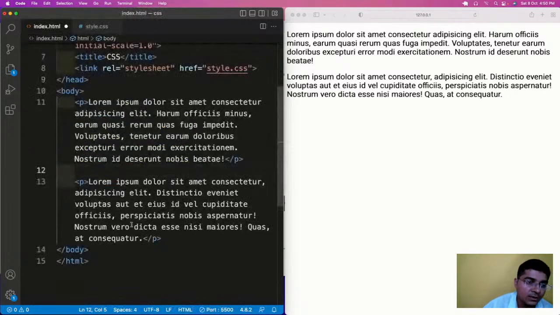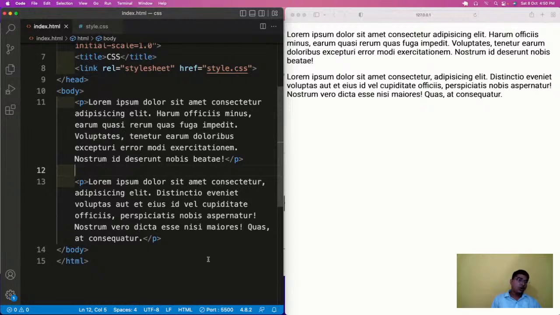In order to overcome this problem, classes and IDs were introduced. So what are classes and what are IDs? Classes and IDs both are used to target HTML elements, but there is a difference. The same class can be used multiple times, but an ID can only be used one time. Fine. This is the main difference.